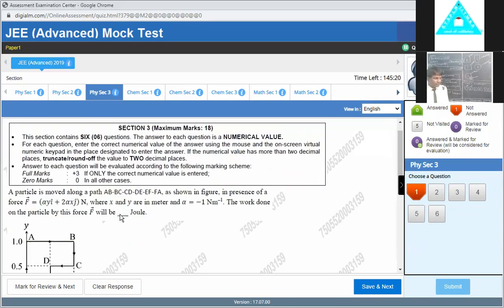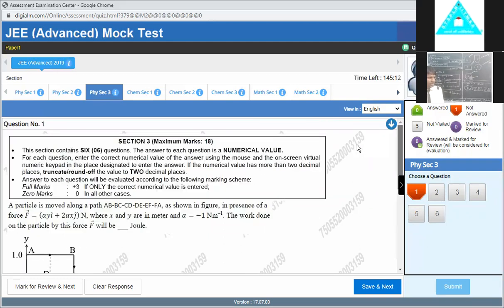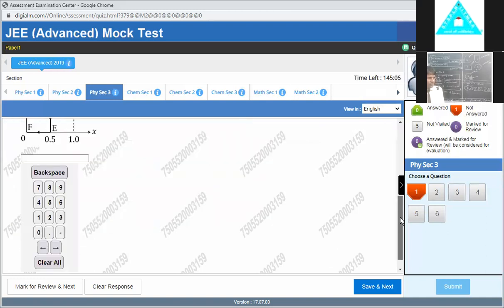And here it is for 2 decimal, okay. So in some cases, in other papers, second paper, you will get single digit entry, but here many digit entry. But after the decimal you have to enter only 2 decimal places, after truncating or rounding off. I hope you know all these things. And this is the answer box. So whatever answer you get after the calculation, suppose we get 45.54, and after the point, this is the 2 decimal, then you submit and save.